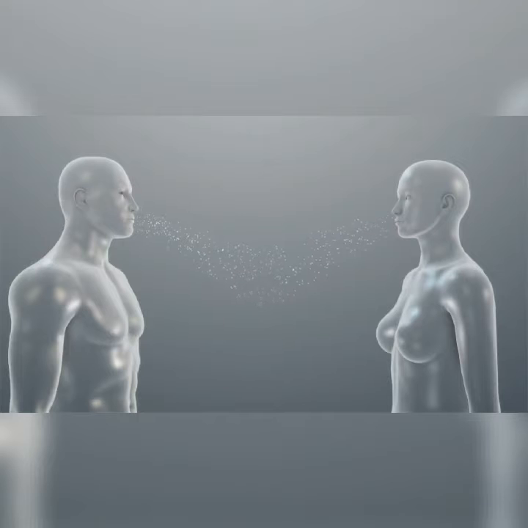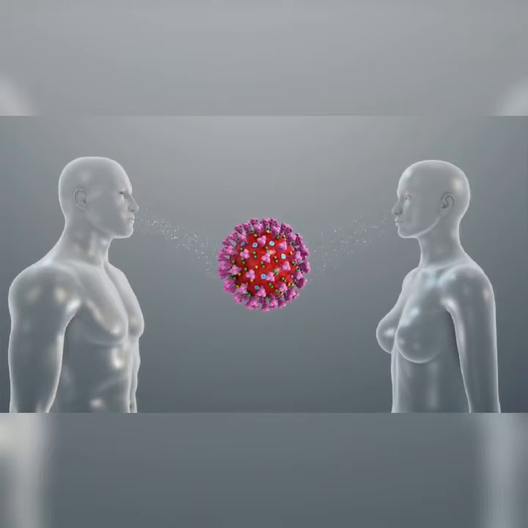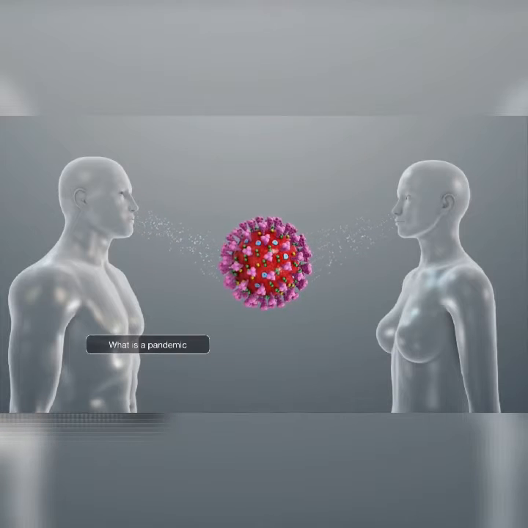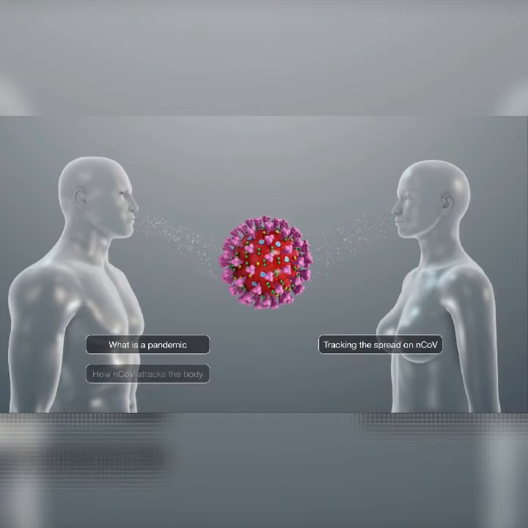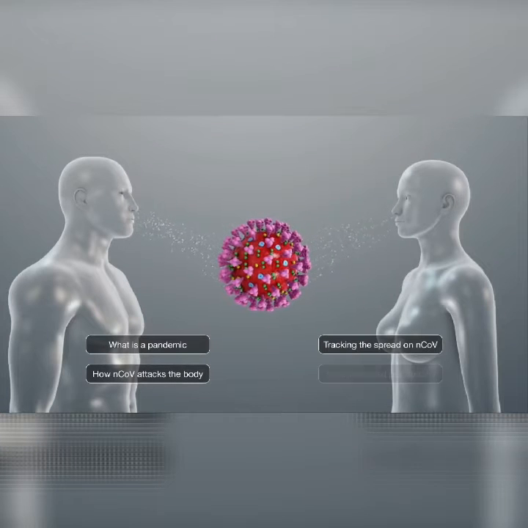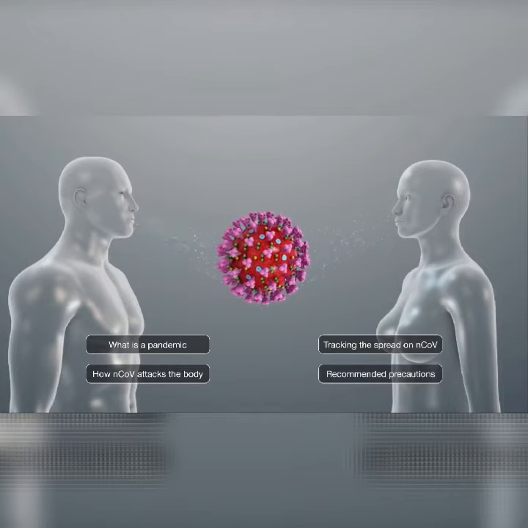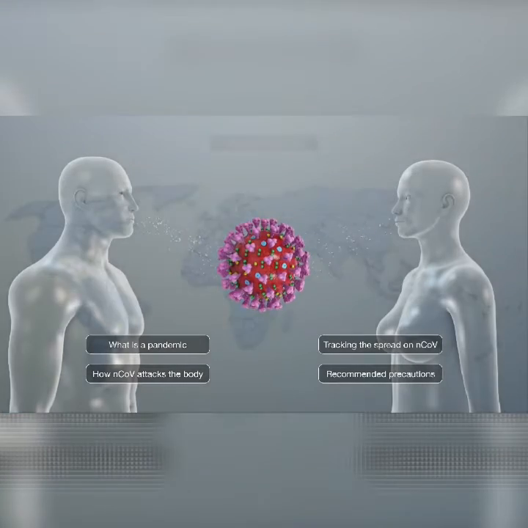Coronavirus spreads through the air and by touch. Using the power of 3D medical animation, this video covers what a pandemic is, how this coronavirus is spreading, how coronavirus attacks the body, and what precautions are recommended for protecting against epidemics.